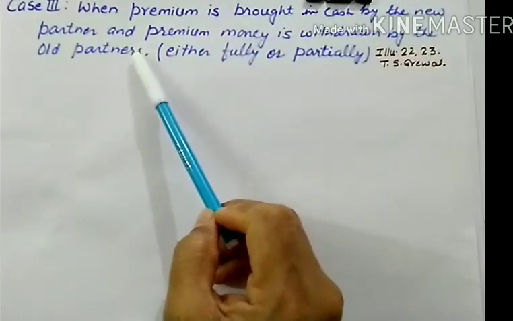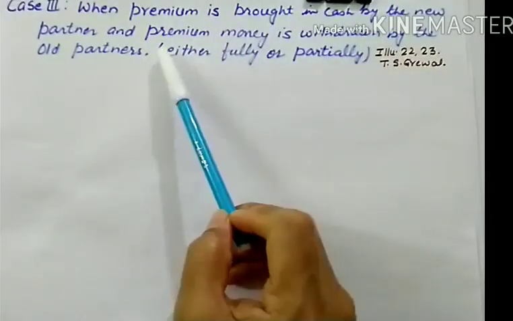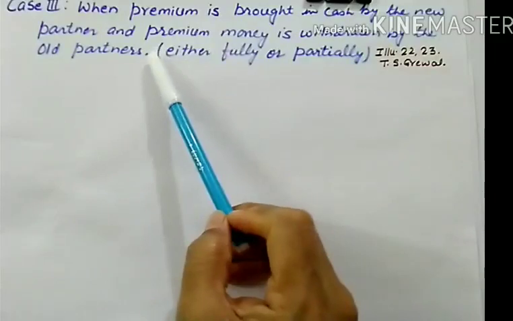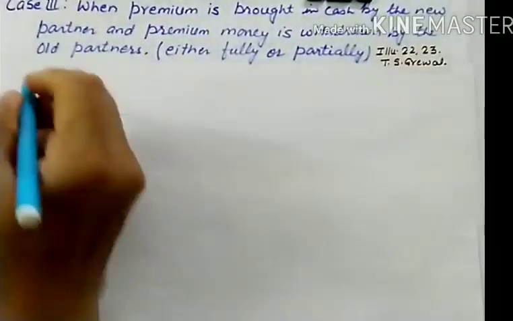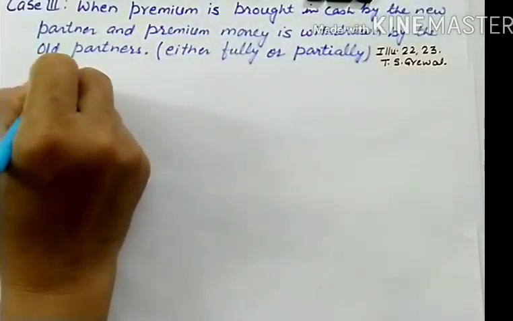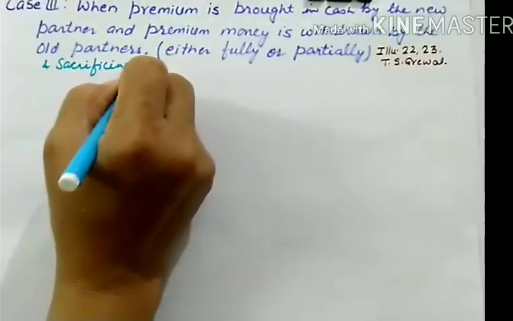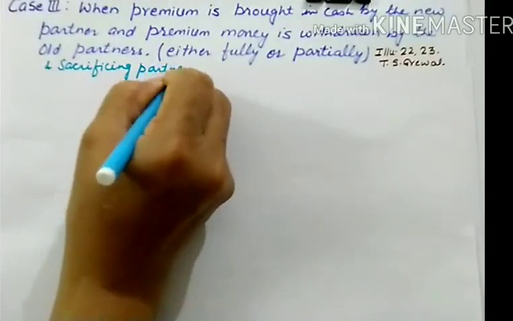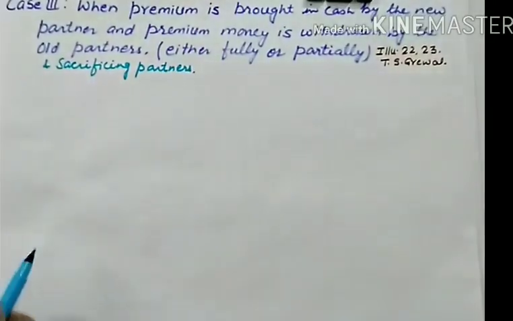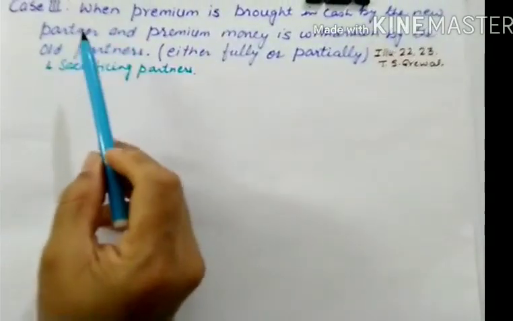And who are the old partners? They are the sacrificing also. Old as well as sacrificing partners, because they are the ones who will be getting premium money. So let us start this case 3.